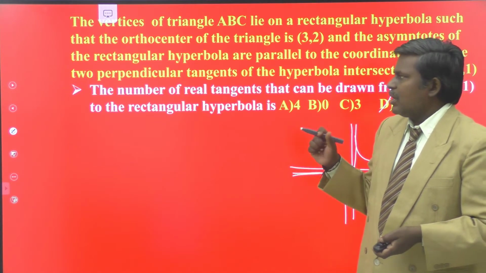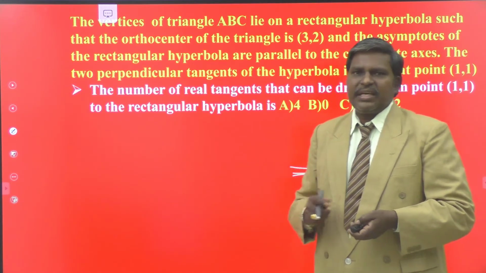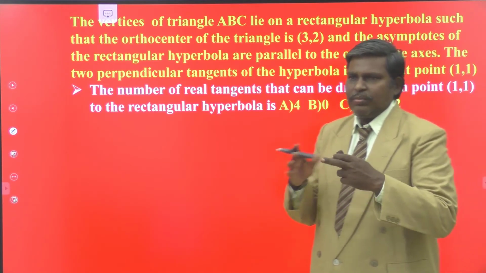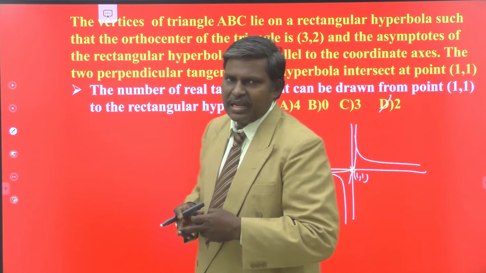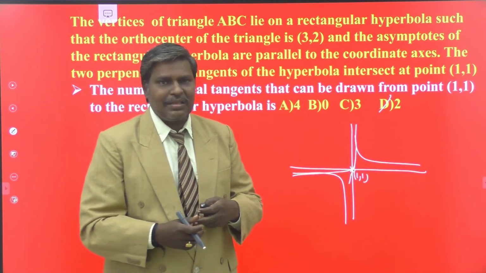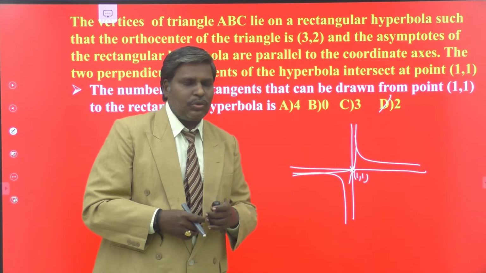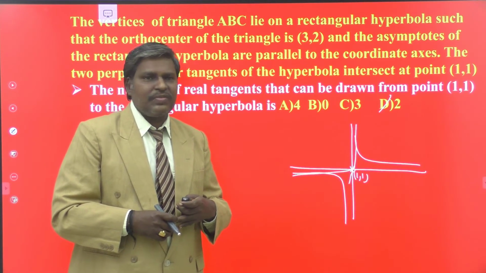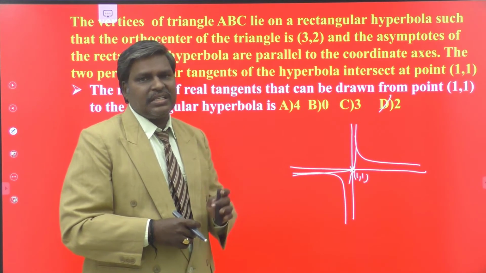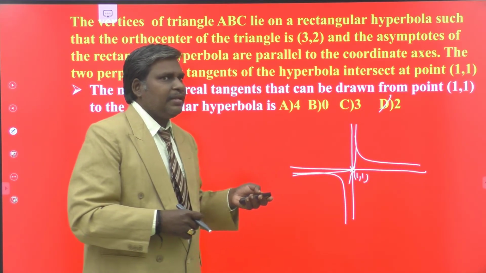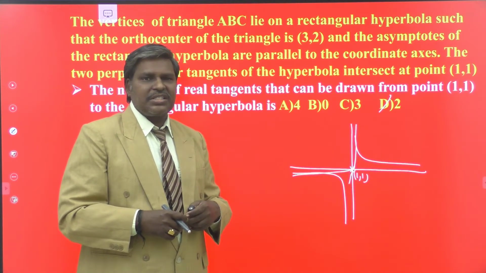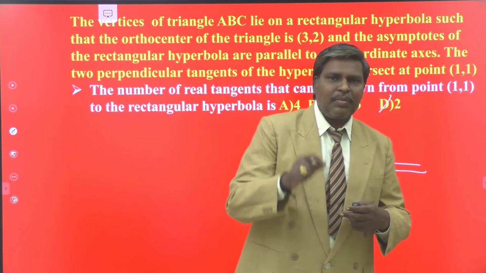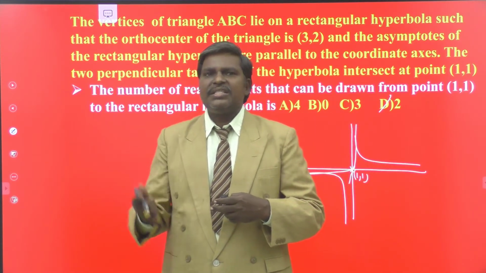So in this question you have to observe that one point is indirectly given on your hyperbola, in the sense of orthocenter. If you take any triangle on the rectangular hyperbola, its orthocenter immediately lies on the hyperbola. That is one thing you have to know. Another thing is that the combined equation of asymptotes of hyperbola and the equation of hyperbola differ by a constant. That is the second thing. And the third one is that the locus of the point of intersection of perpendicular tangents to the conic is the director circle. For this rectangular hyperbola, only one point will be there because a is equal to b.